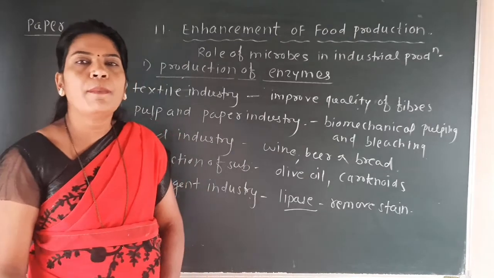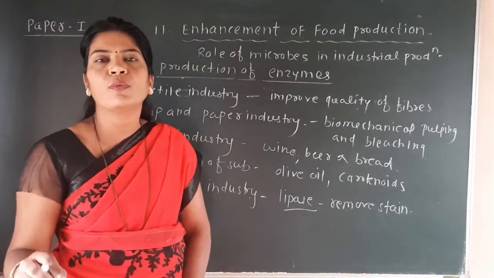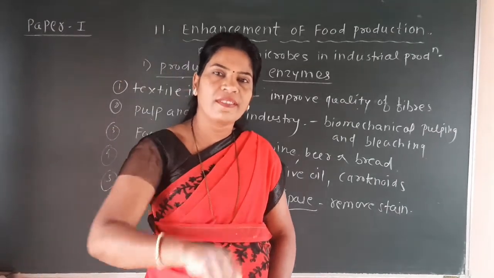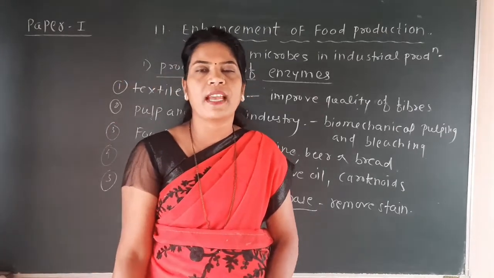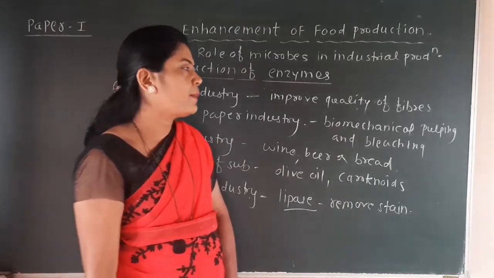What is the meaning of biomechanical pulping? Biomechanical pulping means the separation of the wood fibers. By applying some mechanical force, separation of the wood fibers can be carried out. So separation of the wood fibers, that is called biomechanical pulping.